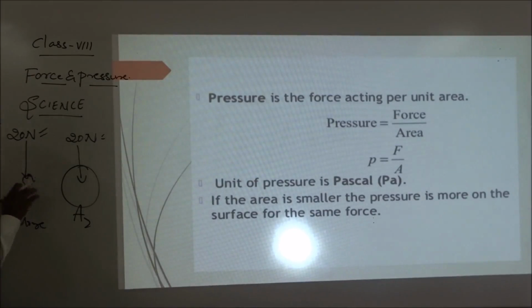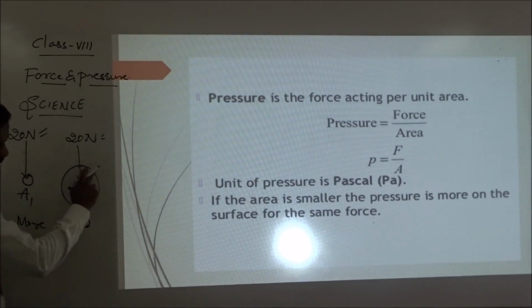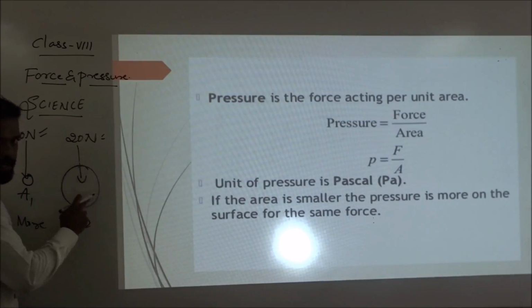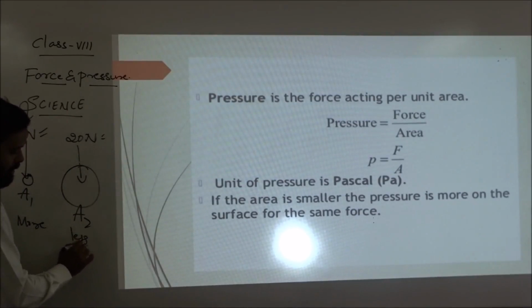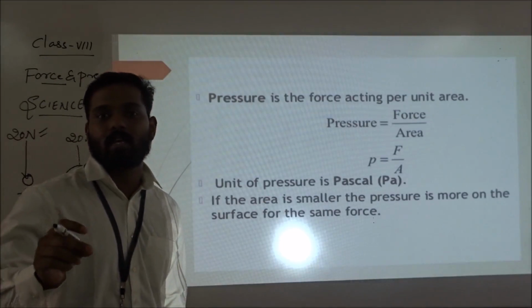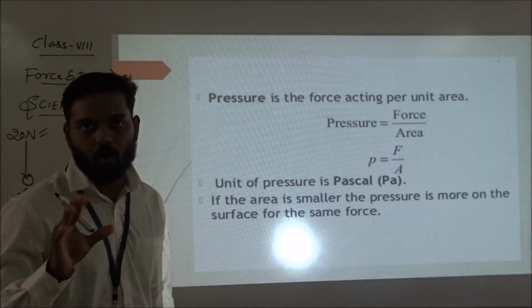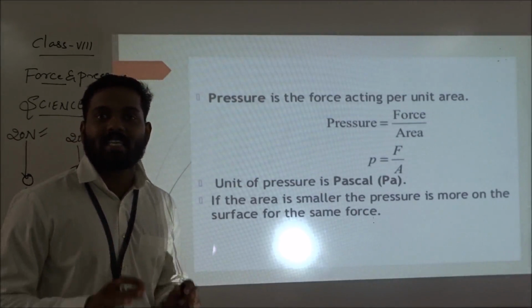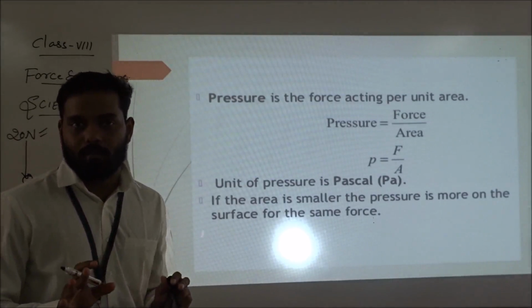It will become, in this area only, it will spread. So the pressure will become more. In this case the area is larger, but the same force only, so the pressure will become less. So what can we understand? Pressure always depends on area.